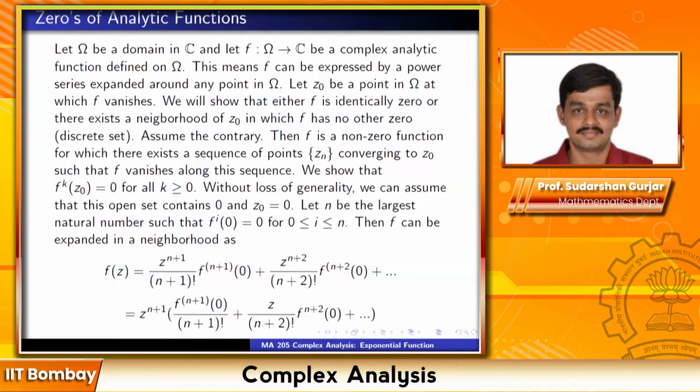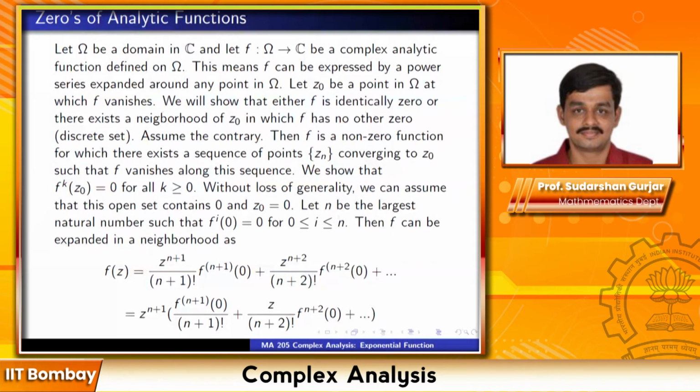So then f can be expanded in a neighborhood as f(z) is equal to z raised to n plus 1 upon n plus 1 factorial times the n plus first derivative at 0, plus z raised to n plus 2 upon n plus 2 factorial times the n plus 2th derivative at 0, and so on. This is the power series expansion. The first few terms are 0 because the derivatives at 0 are 0. From 0 to n, all the derivatives are 0. So the first n plus 1 terms in this power series are 0, and the series expansion starts with z raised to n plus 1.